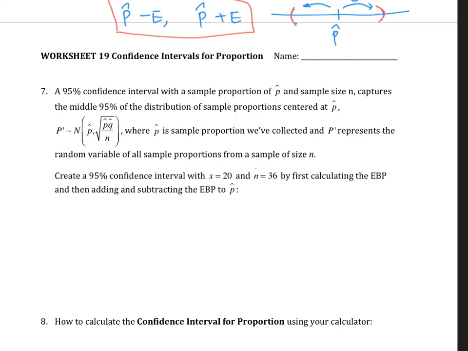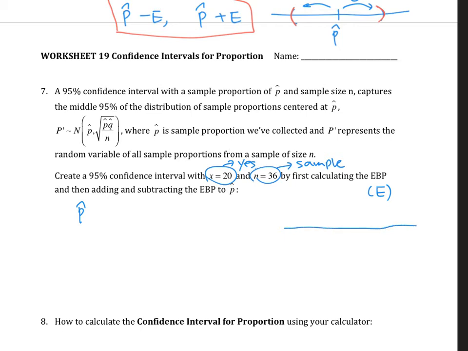All right, so let's see. It says create a 95% confidence interval with x is 20. That means 20 people said yes, and n is 36, they surveyed 36 people. So I'm looking here, this is the number of yeses, and this is my sample size. I don't know what the question was, but they surveyed 36 people and 20 people said yes. First calculate E, the margin of error, and we want to find the confidence interval. Okay, so let's first look at P hat.